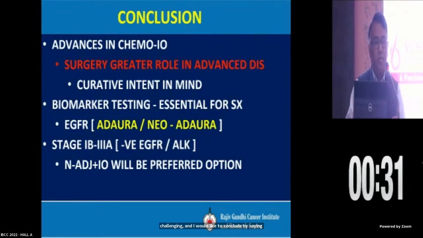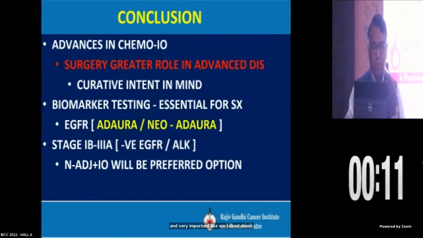I would like to conclude by saying this: with advances in chemotherapy and immunotherapy, the addition of immunotherapy, surgery is going to have a greater role in advanced disease, and we'll have more and more curative intent in mind. As surgeons, we should embrace the concept of neoadjuvant immunotherapy more and more. We'll see more and more survivals. That's what I expect.